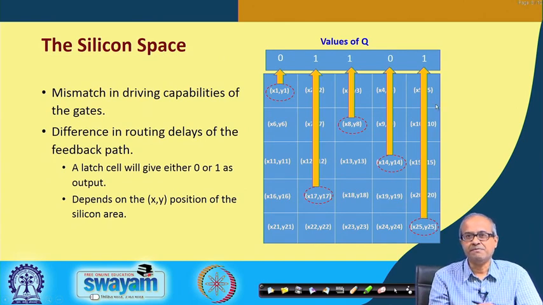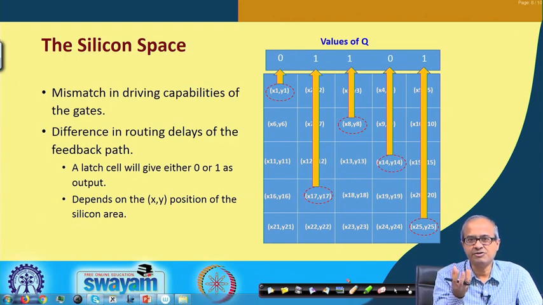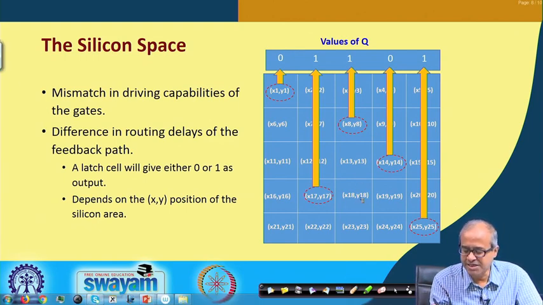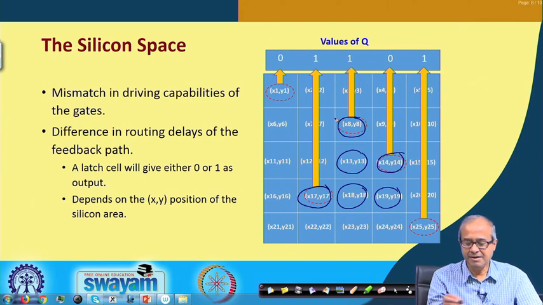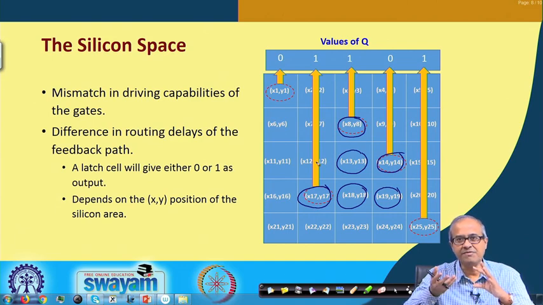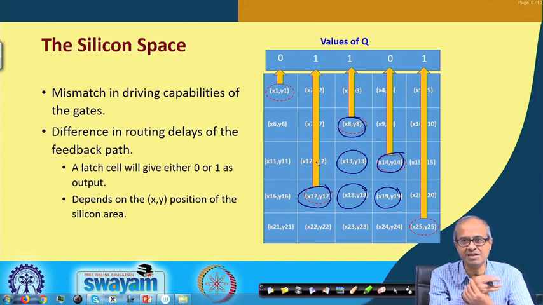Now, here I am looking at an FPGA chip. These are the different grids. Let us assume that the NAND gate I was talking about can potentially be placed in any of the grids. I can place it here, here, here, or here, so many places. Now, it depends on where we are placing it. Depending on that, if I set the input to 1 and then to 0, as in the previous example, some of them will settle down to 0 and some of them will settle down to 1.